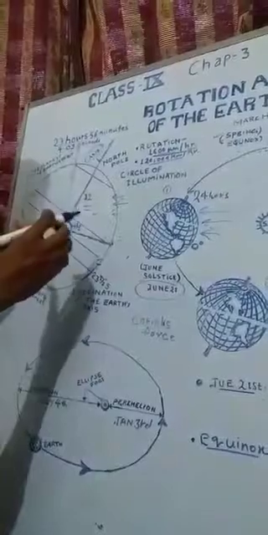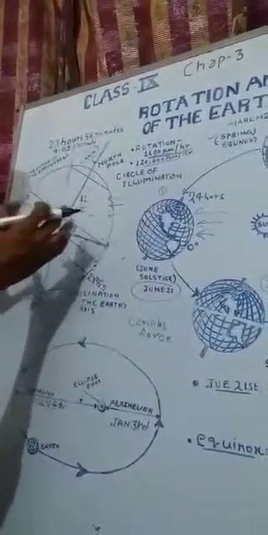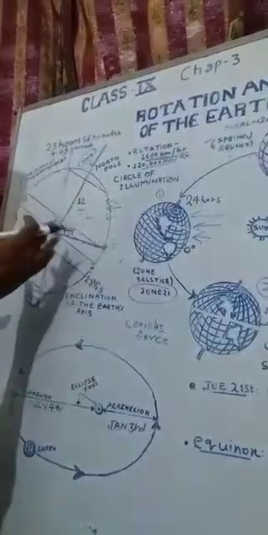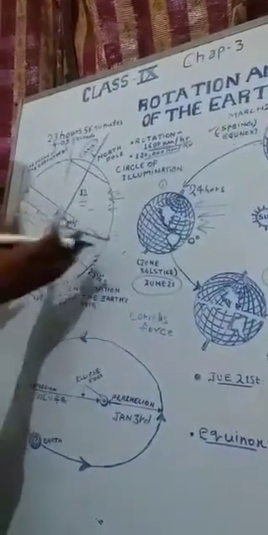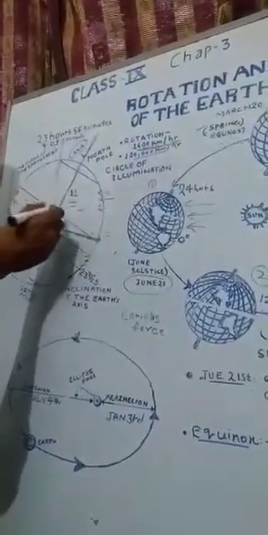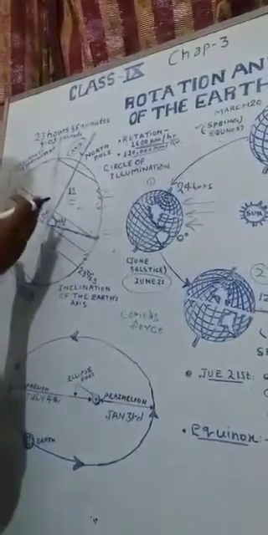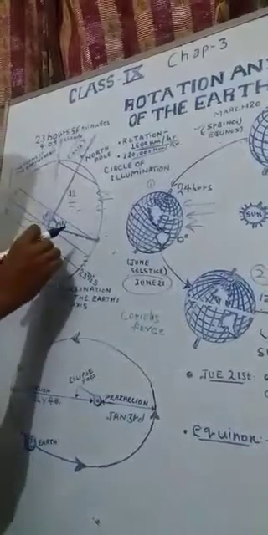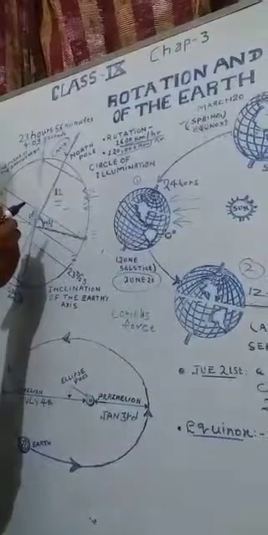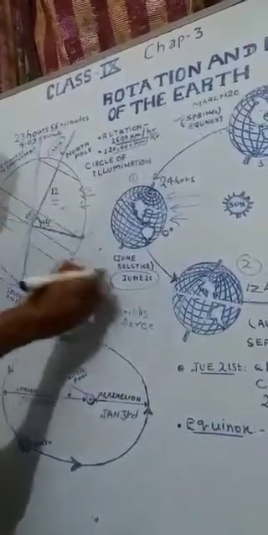But besides all these things, the air in the atmosphere and the liquid on the surface will deflect in different directions due to Coriolis force. In the northern hemisphere, the water and wind will be deflected to the right, and in the southern hemisphere the wind and air will deflect towards the left. So it is called Coriolis force.